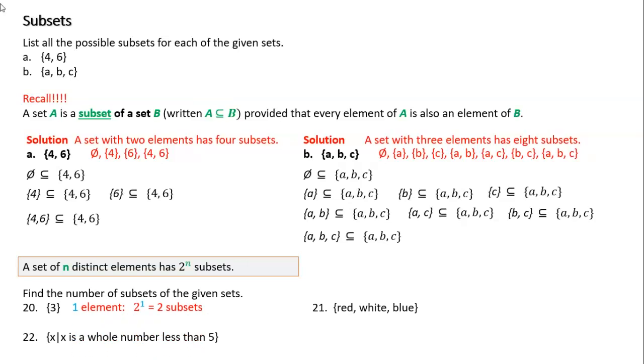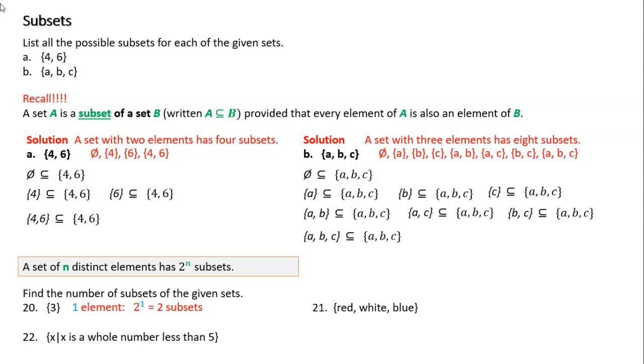All right, now let's look at these examples. Find the number of subsets for the given sets. They're not asking me to list them. They just want me to find out how many I have. So here, I have 1 element. So this would be 2 to the 1. So my answer would be 2 subsets. Now I know this one would be easy. If you don't see it, we have 3. What's the other one? The empty set. Don't forget the empty set. It's always forgotten. Even though it's not there, the empty set means I can have nothing in there.